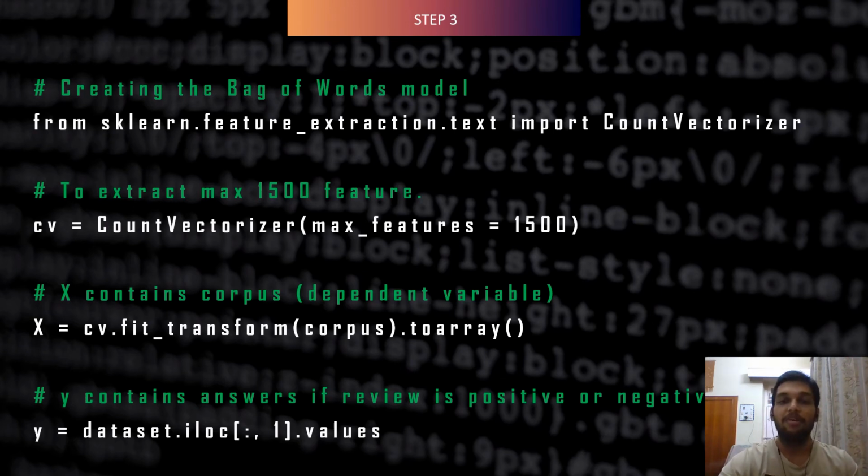Whether the review is positive or negative, that answer is in the second column of the dataset. All rows and the column at index 1, indexing from 0. This code means dataset, square brackets, colon, comma, 1. So that means this only.